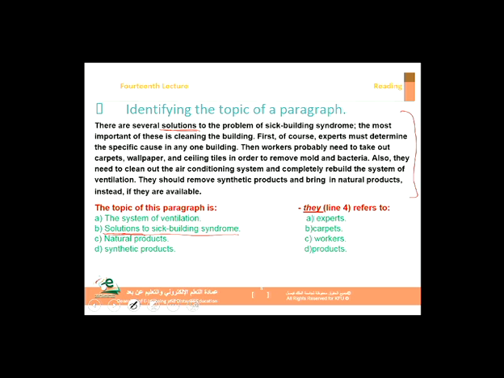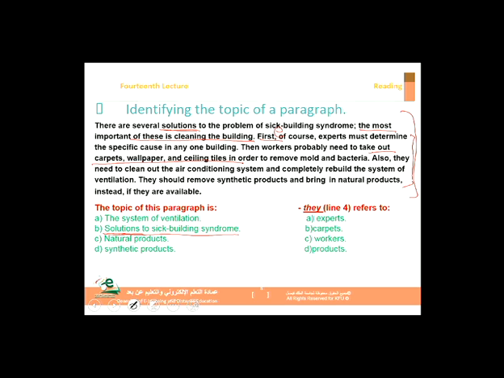Okay. And the main idea, the most important solution is cleaning the building. This is the main idea. How do I know that? Look at these sentences here. First, so that's number 1. Determine the cause. Then take out carpets, wallpaper, and ceiling tiles.